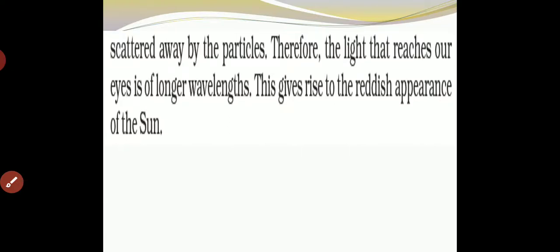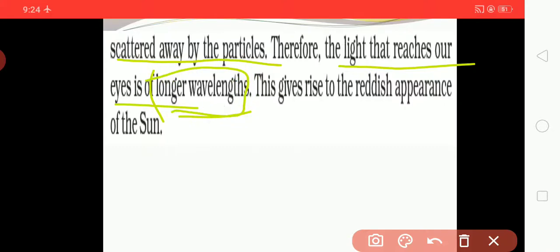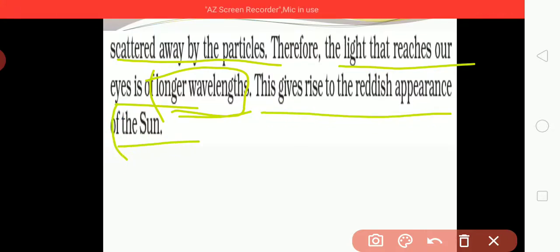At that time the blue light is scattered away by the particles, and therefore the light that reaches our eyes has a longer wavelength as compared to before, and this gives rise to the reddish appearance of the sun.